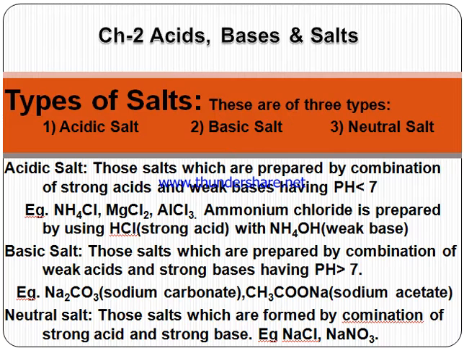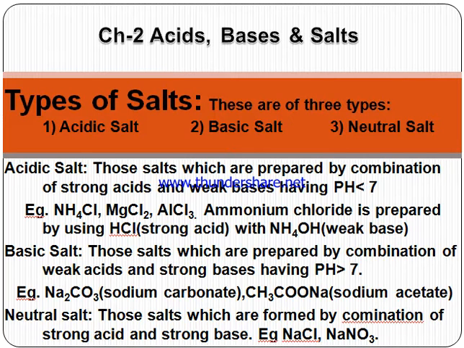Ammonium chloride, how is it prepared? It is prepared by using HCl, which is a strong acid, with a weak base, that is ammonium hydroxide. So strong acid and weak base will form acidic salt.